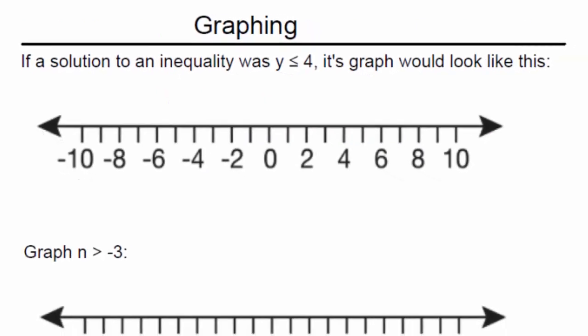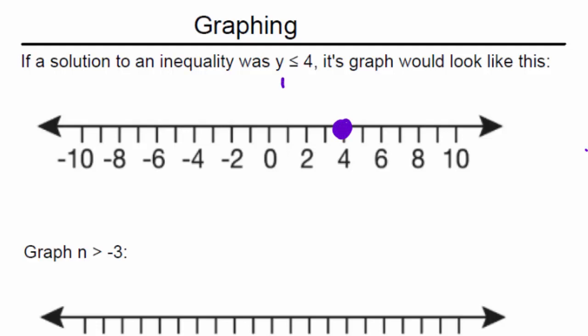For our first couple of examples, we're going to talk about graphing. So it says if a solution to an inequality was y is less than or equal to 4, notice the equal to sign, this is what its graph would look like. Well, you'd start with the value that's over here, and because we have an equal to on this, we're going to show a closed circle right here on the line. Now, I prefer to put the dot above, but I'm going to do it on the line.